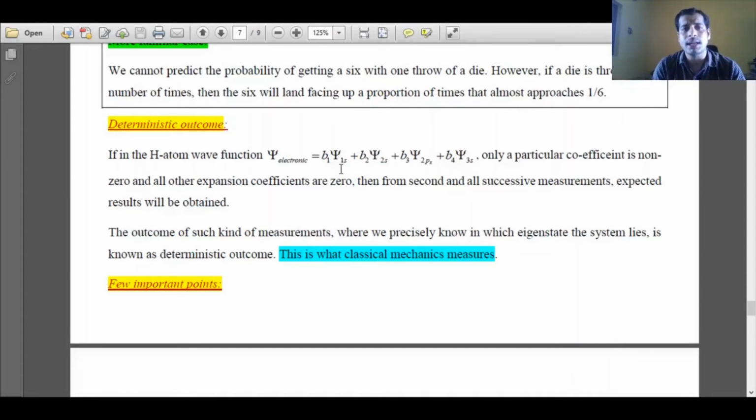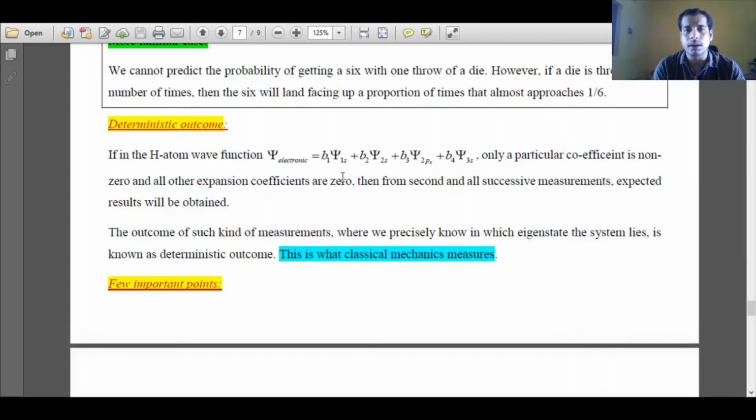And such an outcome is called a deterministic outcome. In a deterministic outcome, the probability of existence of all other eigenstates is 0. And what does that 0 mean? That means that those expansion coefficients are 0. If only one coefficient is there, then I will get the energy value associated with only the 1s orbital.